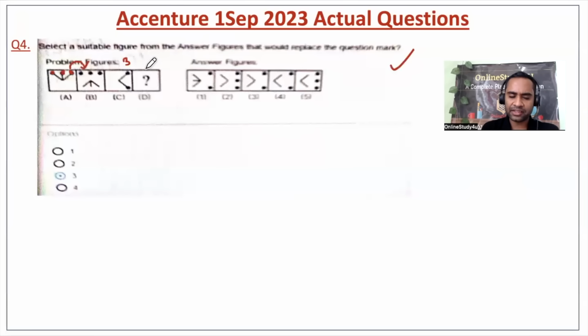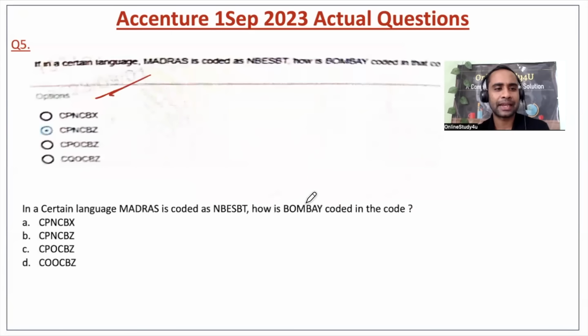So the third figure, then the fourth figure will be what? The position of dots will be same, and now this will be reverted like this, and now this will be reverted like this. So basically this kind of figure we are expecting, and that is nothing but option 3. So option 3 will become our correct answer, right?